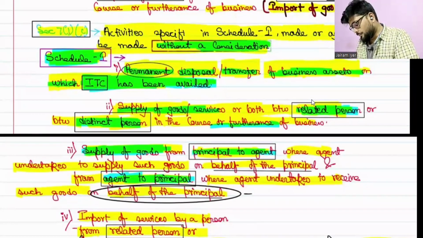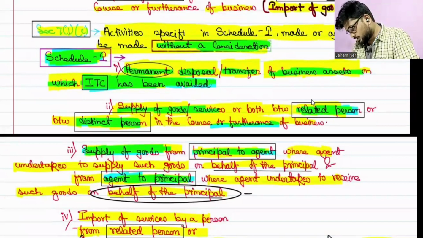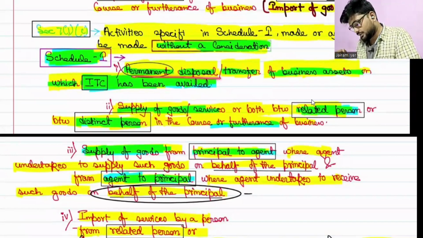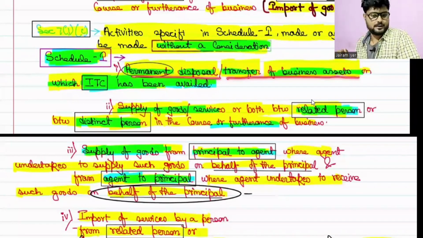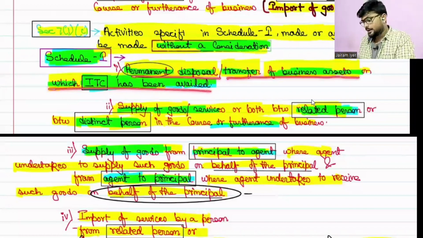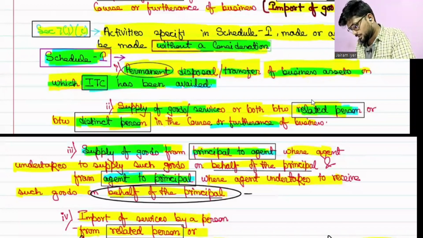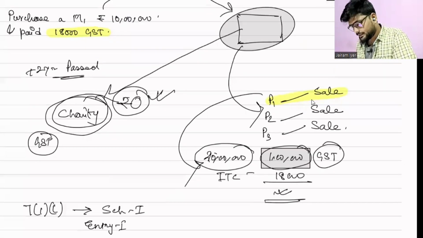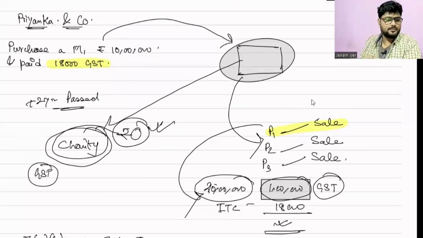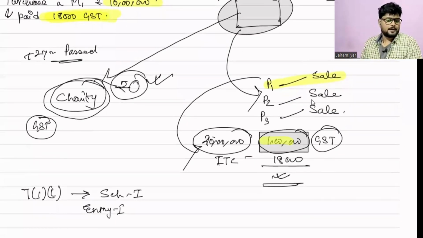See, permanent disposal or transfer of business asset on which ITC has been availed. Correct. No matter what you are doing, but on this purchase, 18,000 input tax credit, that means the benefit of 18,000 you have already taken from your outward tax liability of 1 lakh.